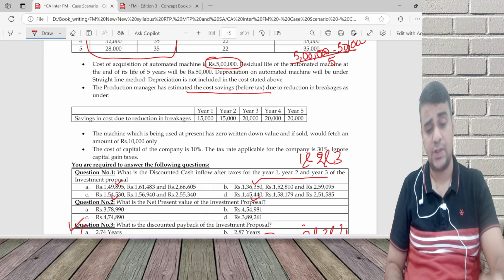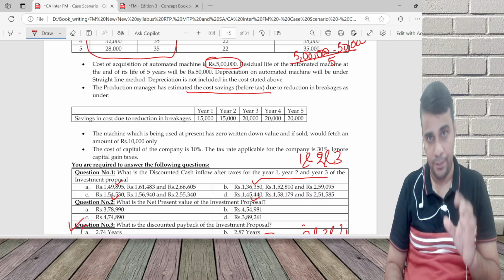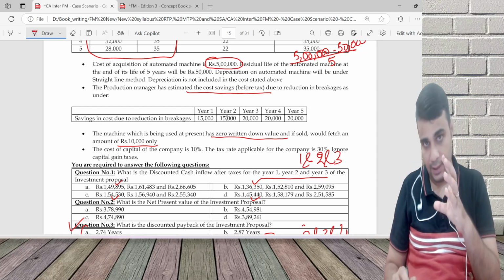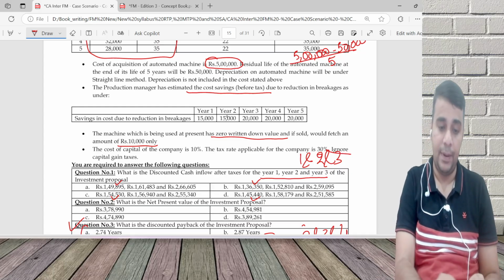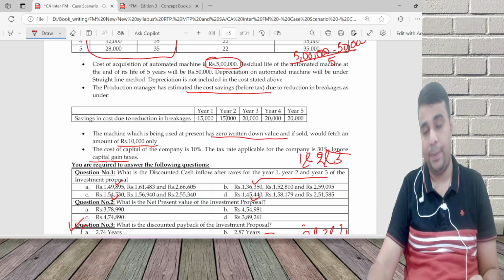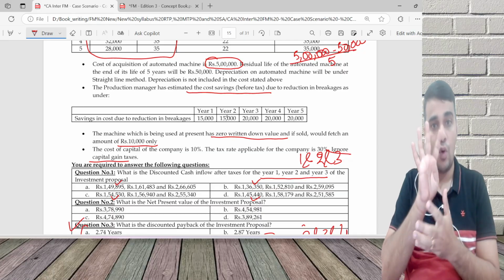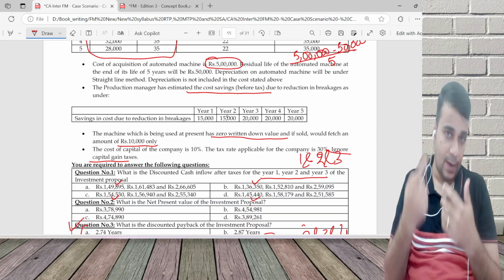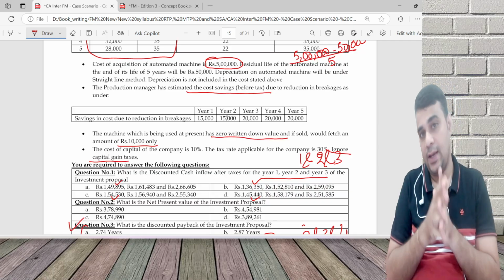The machine which is being used has zero written down value. If sold today, this is an inflow. If I sell this, it has zero written down value, and 10,000 is the sale value. There will be a capital gain. But then it says ignore capital gain taxes. According to me, the 4 subparts of this question will take you exactly 3-4 minutes. The balance one part, NPV, may take another 6-7 minutes. But yes, it is a very good problem.